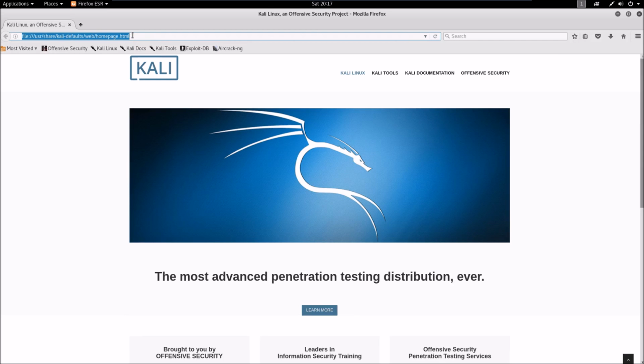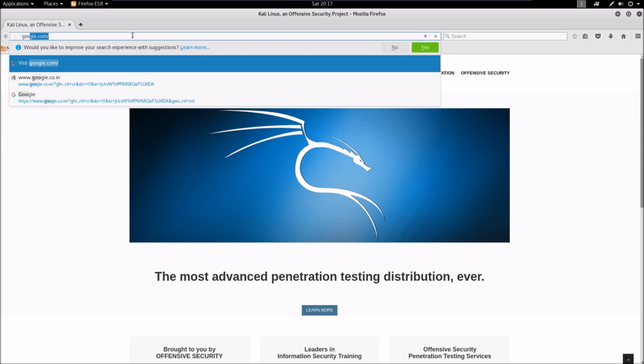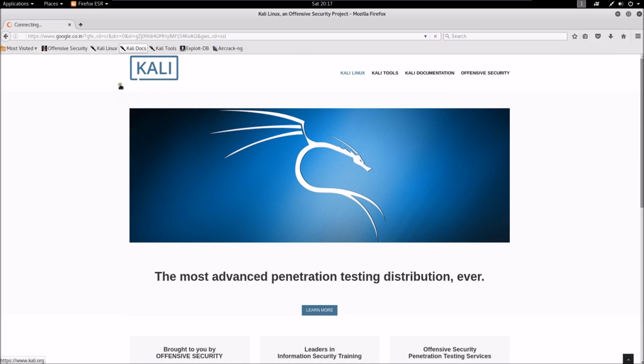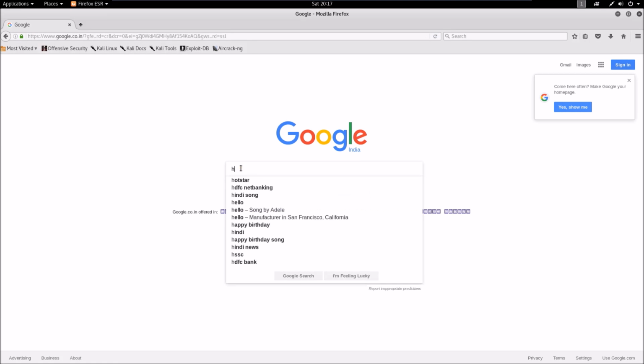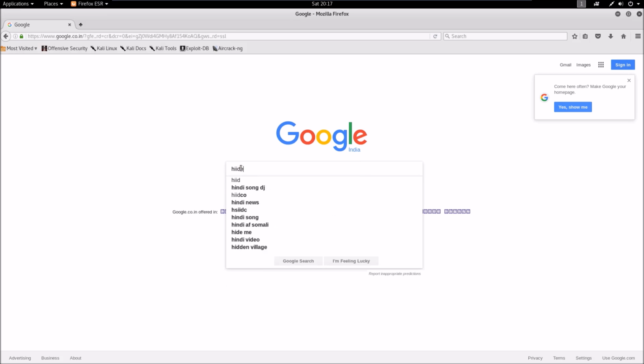The website is, let me open Google first, and its name is, you can search for hidden wiki.